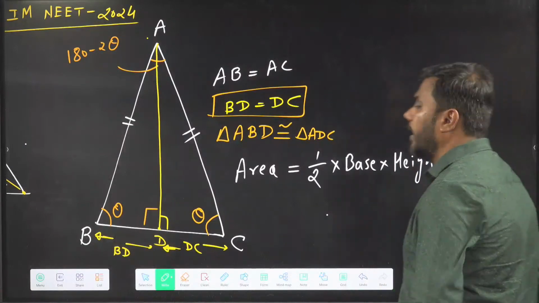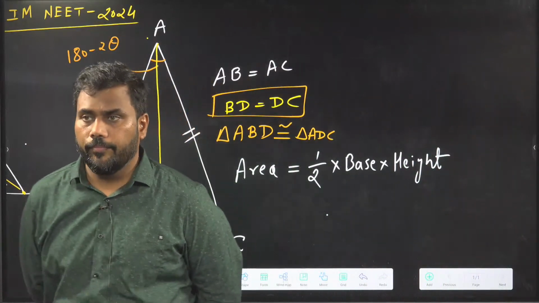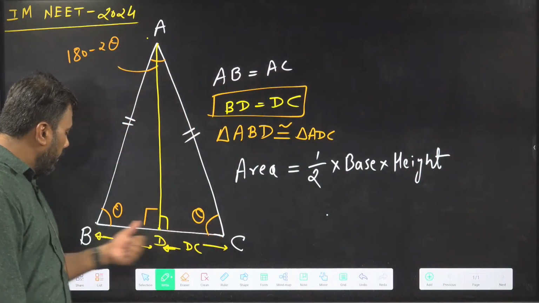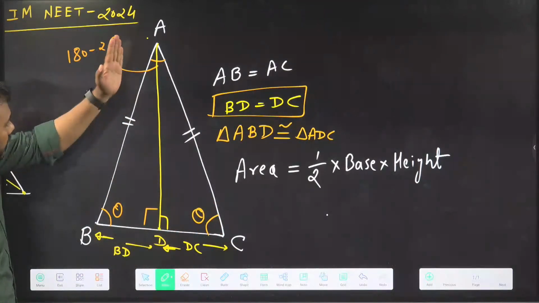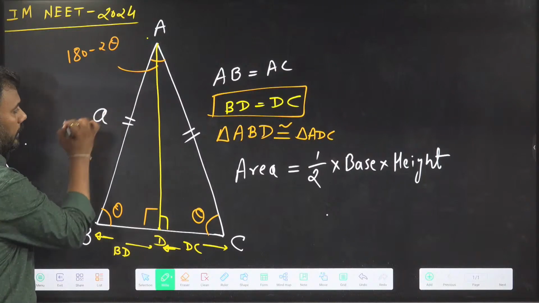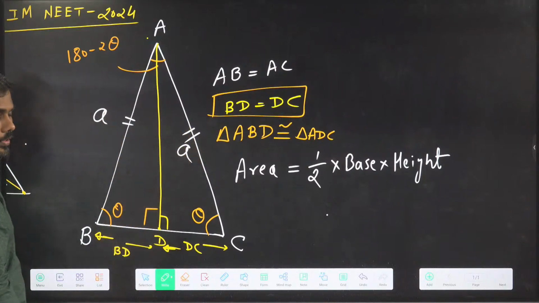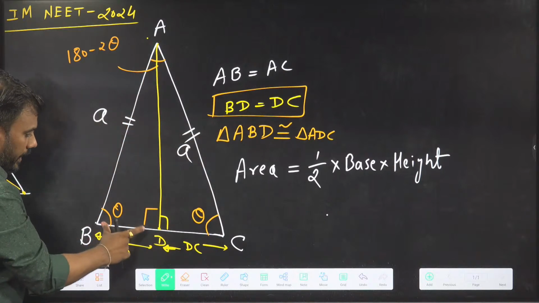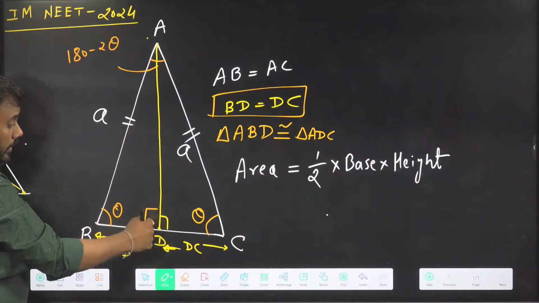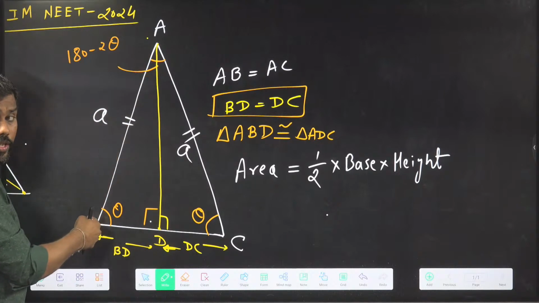Half base into height formula. Okay, half base into height. The base here, this length, can be determined using the side lengths which are equal. Suppose these equal side lengths are A. The sides which are equal have length A. So this base BD, because it is in front of 90, is going to be the hypotenuse.